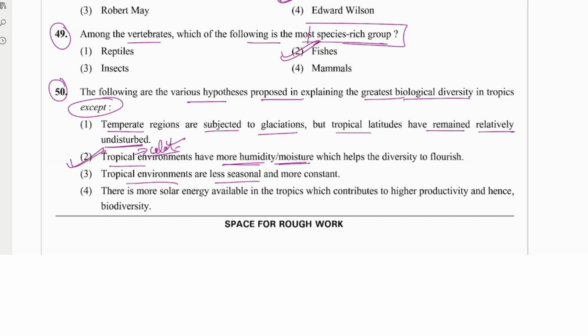Here they are saying less seasonal and more constant, that is okay. And more solar energy available in the tropics contributes to high productivity and hence biodiversity. That is also correct. So we'll go with option number 2.